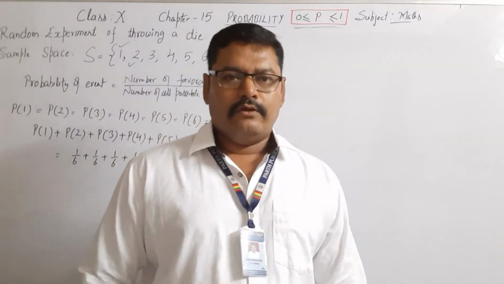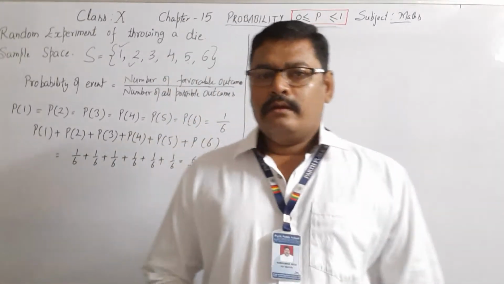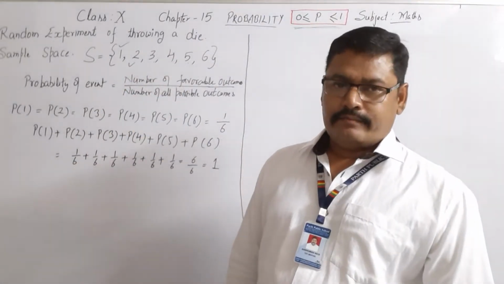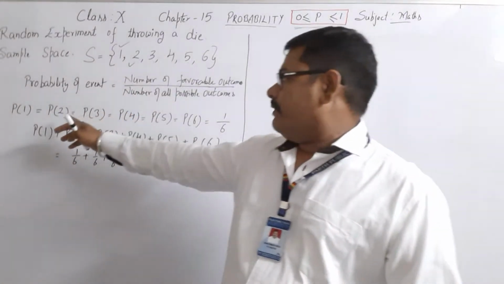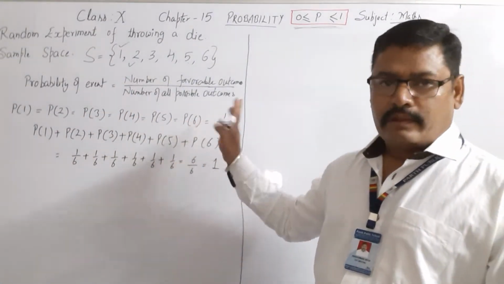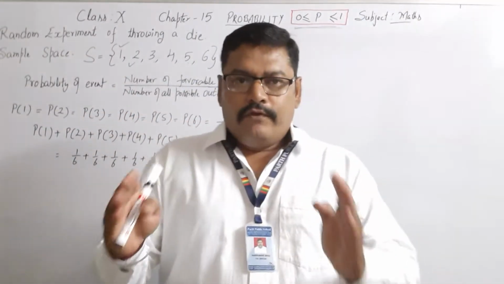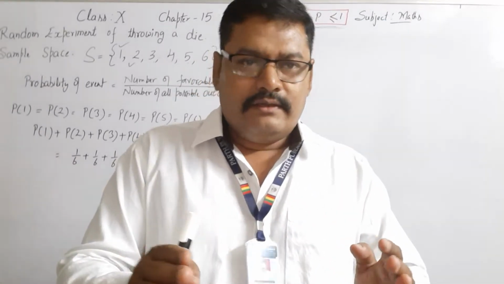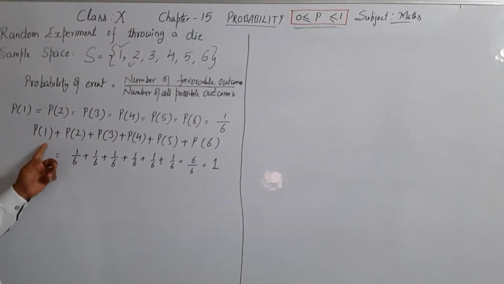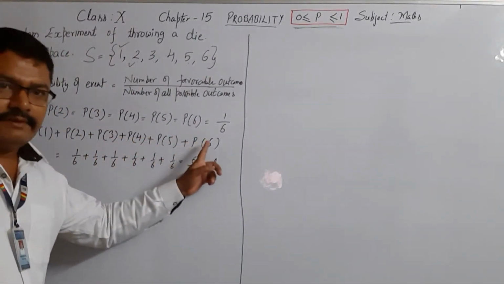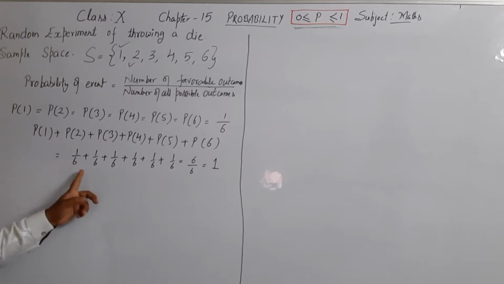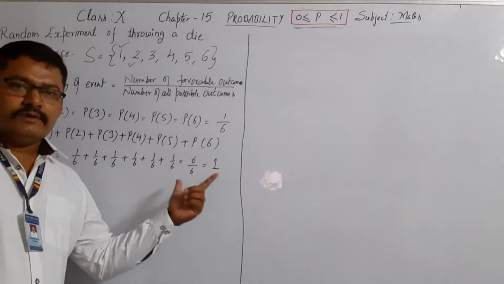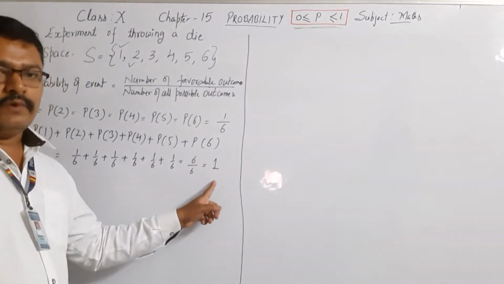Okay, students, let us do some more variation on sample space of throwing a die. We know that probabilities of 1, 2, 3, 4, 5, 6 all are equal to 1 by 6. If we find a sum of all these probabilities, that is probability of 1 plus 2 plus 3 plus 4 plus 5 plus 6, then it is equal to 1 by 6 plus 1 by 6 plus 1 by 6 plus 1 by 6 plus 1 by 6 plus 1 by 6 is equal to 6 upon 6 and is equal to 1.